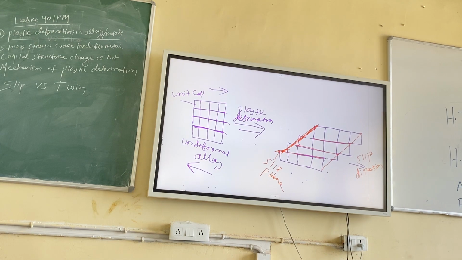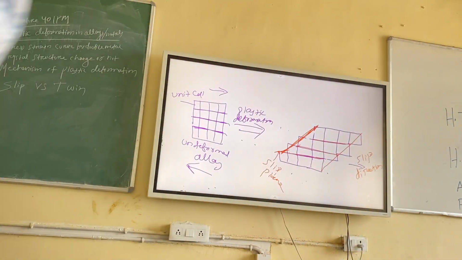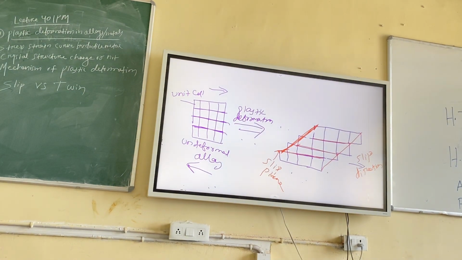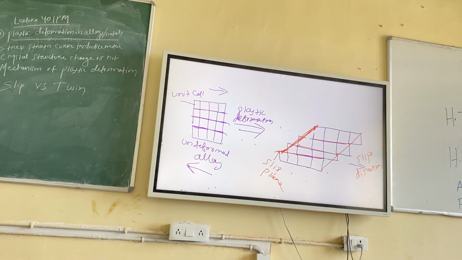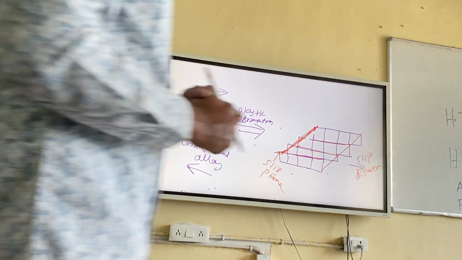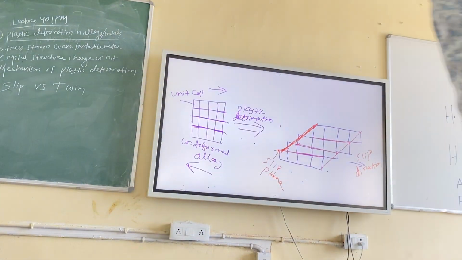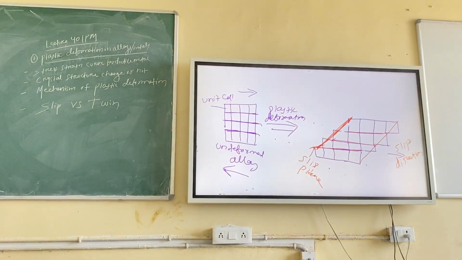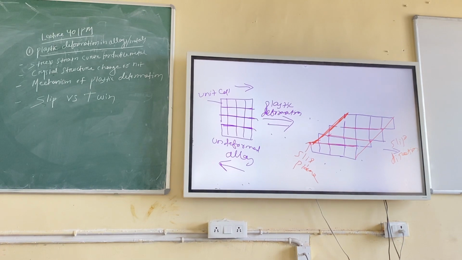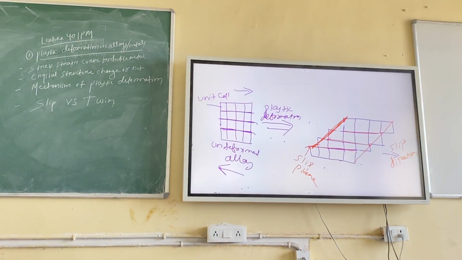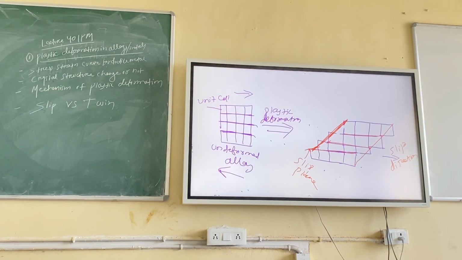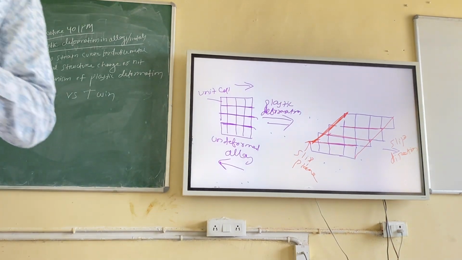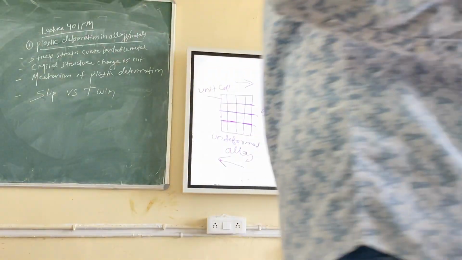It forms a step. Here you can write it: when dislocations come out to the surface, they form steps. Those are called slip steps. When a dislocation comes out to the surface of the material, it forms a step. That means the more dislocations coming out to the surface, the more steps there will be. Steps means you understand, staircase kind of thing. Stairs. Those are called slip steps.